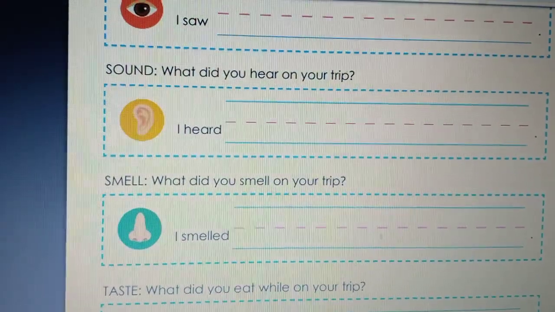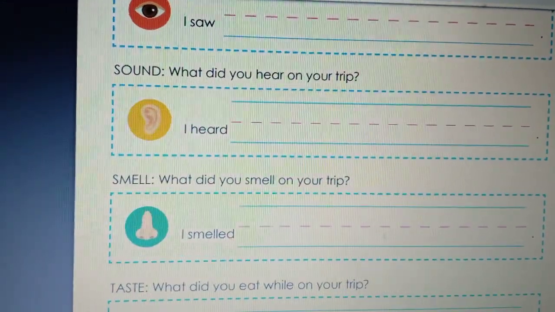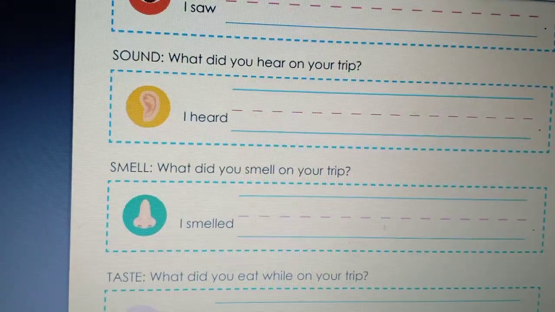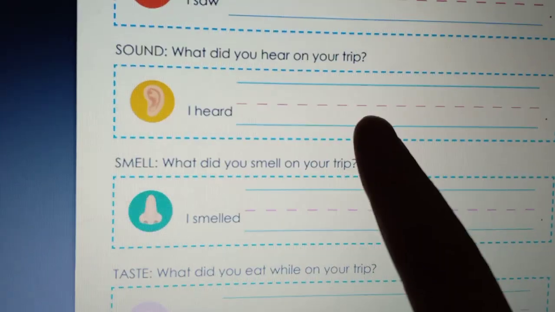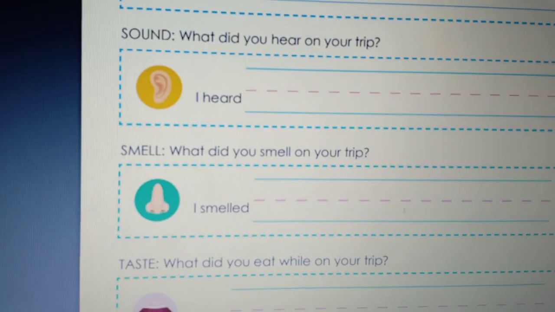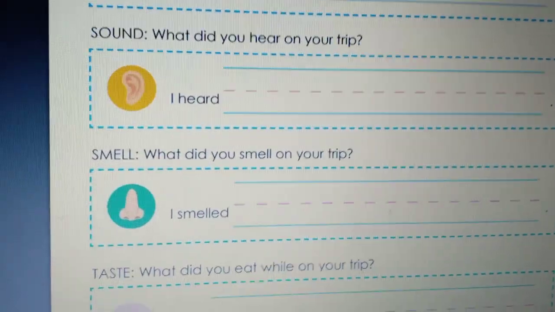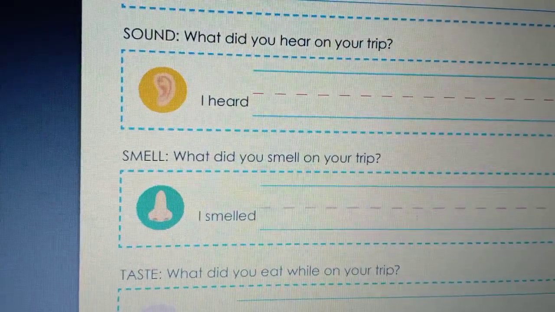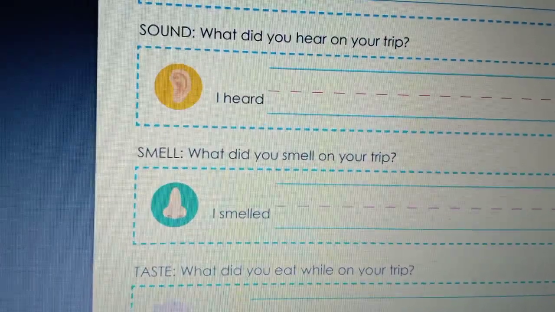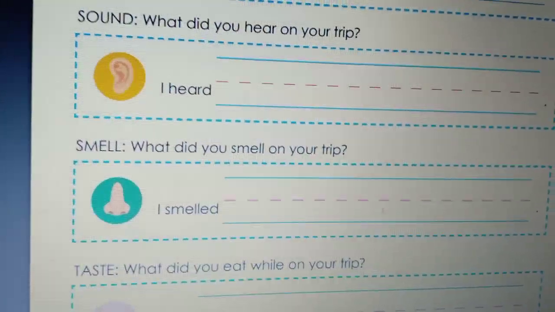and the sense is hearing. What did you hear in your trip? I heard, and you will tell me something that you heard here. You can tell me you heard birds, you heard a song, you heard any voice or any sound you heard in your trip.